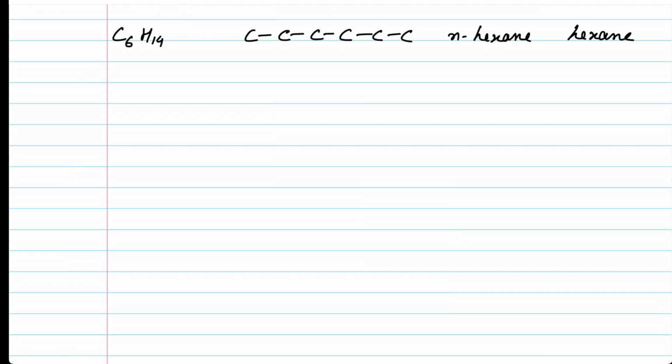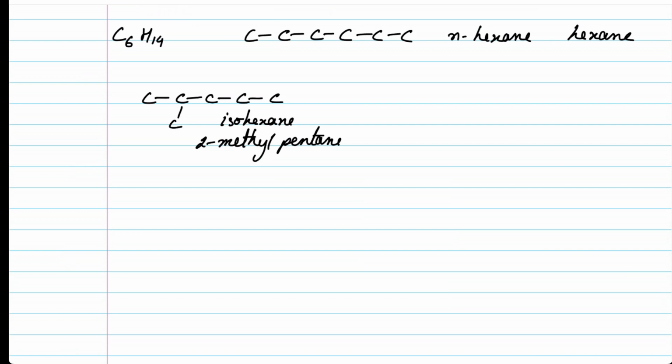Then we could have the structure like 1, 2, 3, 4, 5, and a carbon here. This particular compound can be written as isohexane or 2-methylpentane. Then we could have another structure 1, 2, 3, 4, 5, and the carbon here.